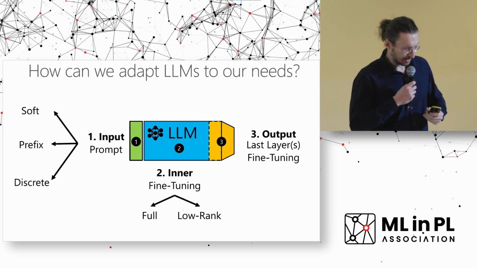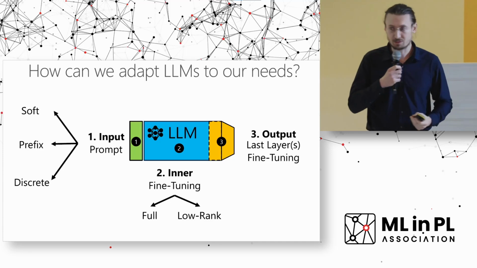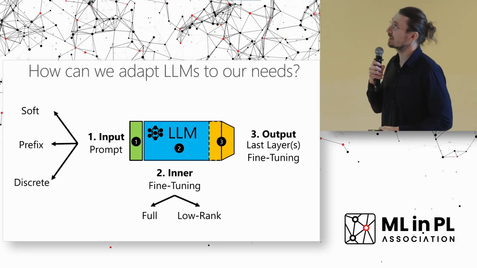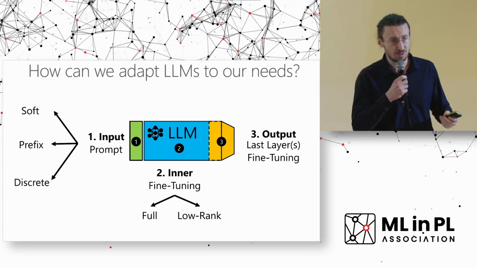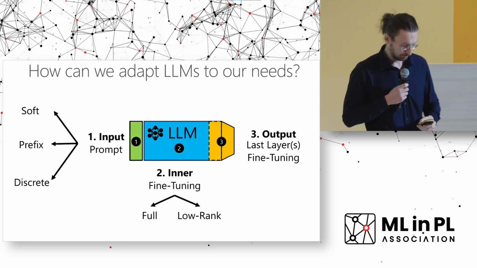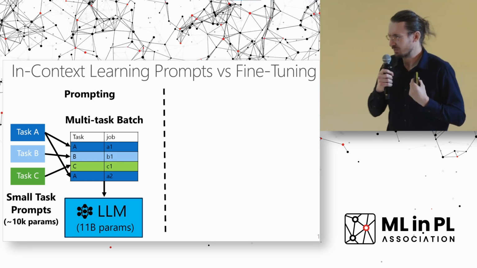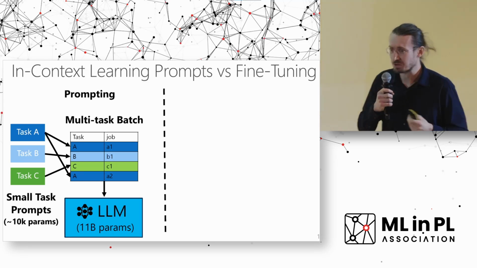If you don't have that many resources to fine-tune the whole model, what you can also do is fine-tune only a couple of last layers. Additionally, you can also add a few layers on top of the LLM to cater to your specific downstream task. Okay, so let's compare these methods. What are their properties, and when should we use which one?